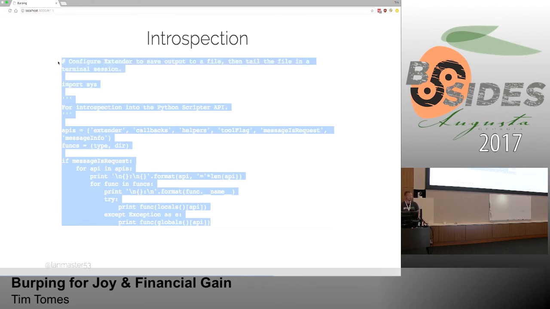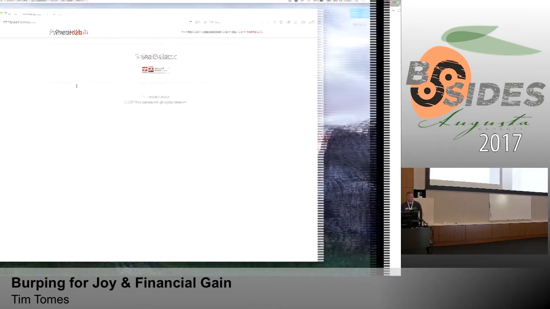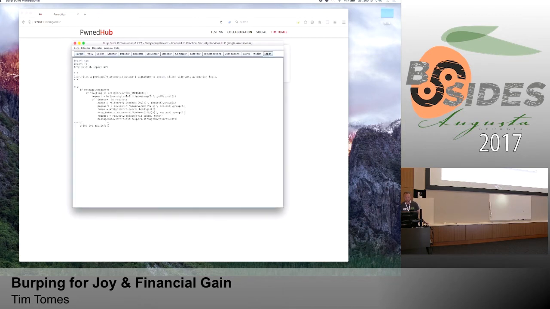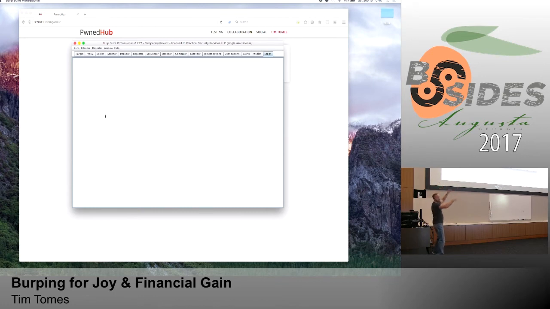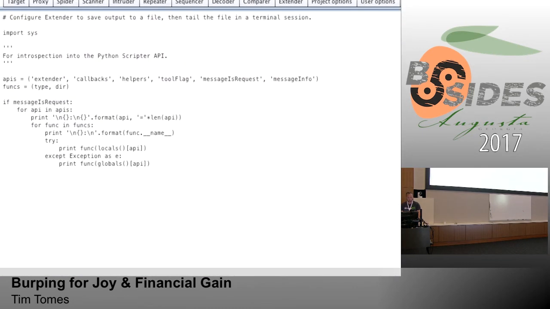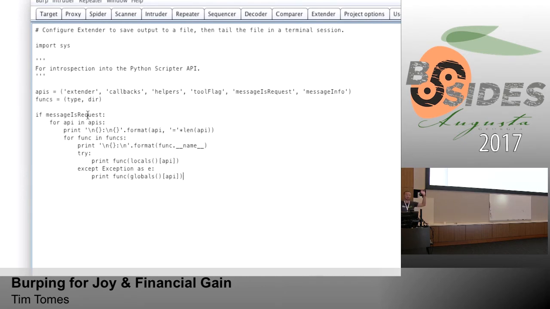It's as simple as copying the code, and then you take it over, and if you didn't notice it before, you'll notice it now, the script tab. I already have a script in there, so let me delete that. You have the script tab, and it just looks like this when you open it. It's blank. So I'm going to paste my script in there. This one's pretty basic. It just looks for a request. It says, if I see a request coming through the proxy, then I'm going to do these things. It loops through those APIs, prints out the functions, prints out methods, and gives you some information about what's exposed in the context of the scripter.